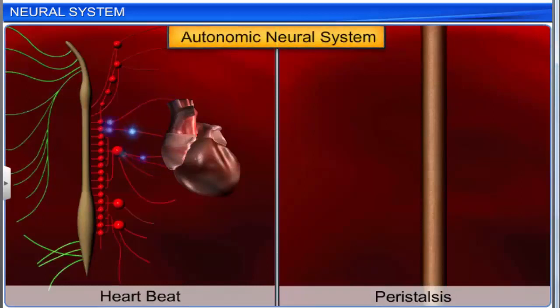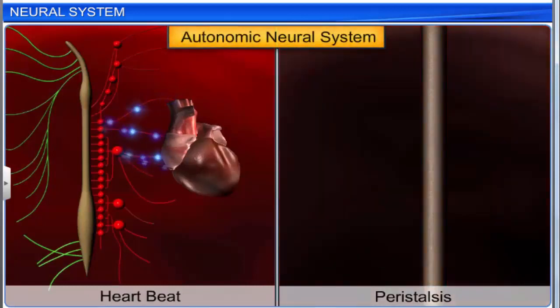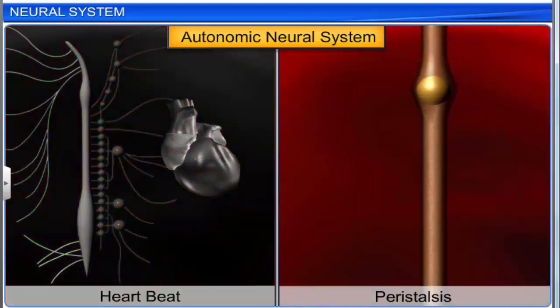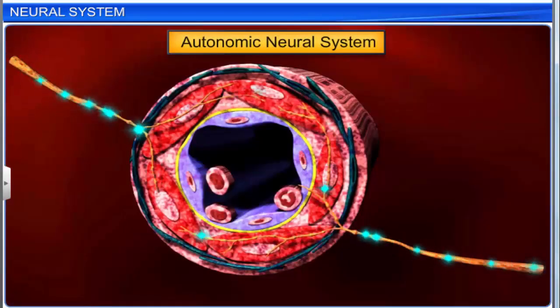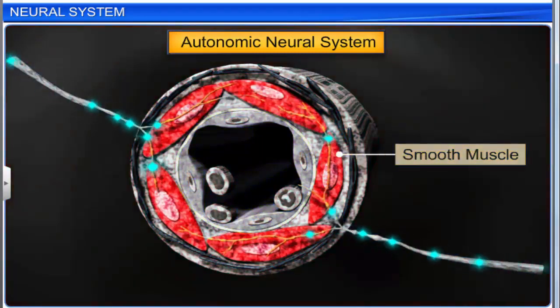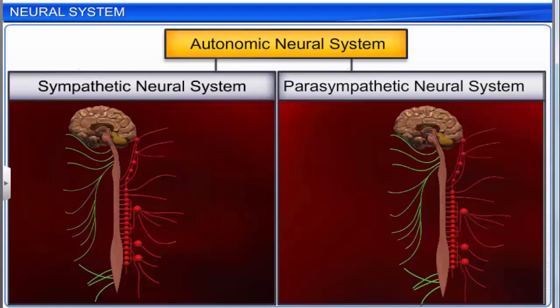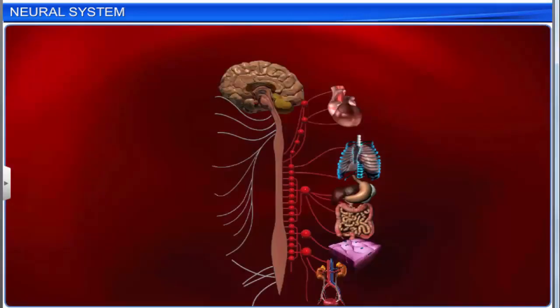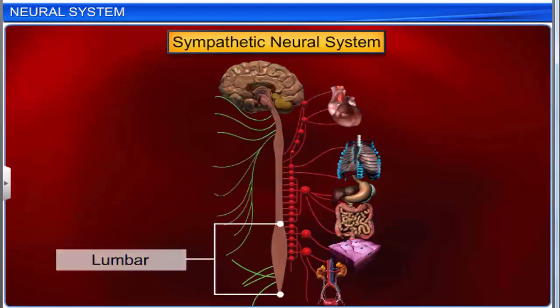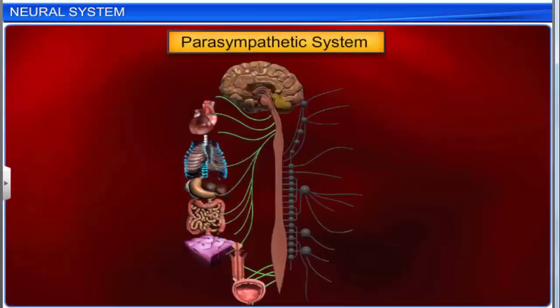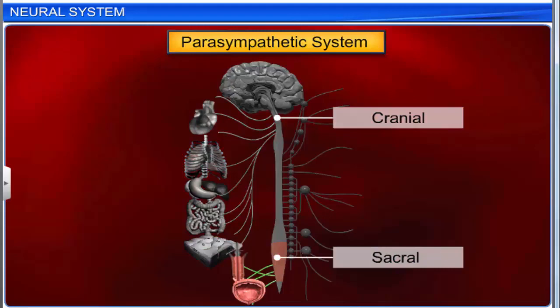The autonomic neural system controls involuntary functions such as heartbeat, peristalsis, etc. This is because the nerve fibers of the autonomic nervous system extend up to the visceral organs and smooth muscles of the body. The autonomic neural system is further classified into the sympathetic neural system and parasympathetic neural system. The sympathetic system comprises the neurons of the thoracic and lumbar regions. The parasympathetic system comprises the cranial and sacral neurons.